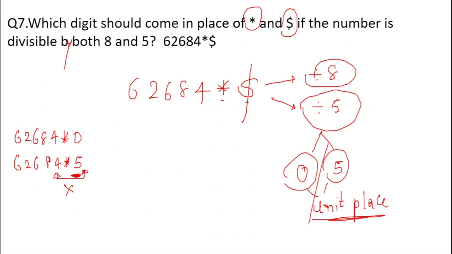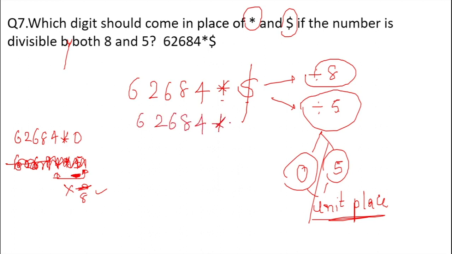If these 3 digits are divisible by 8, then the whole number is divisible by 8. But here it is 5. So this possibility gets eliminated, because if we insert 5 at the unit place, the number won't be divisible by 8.